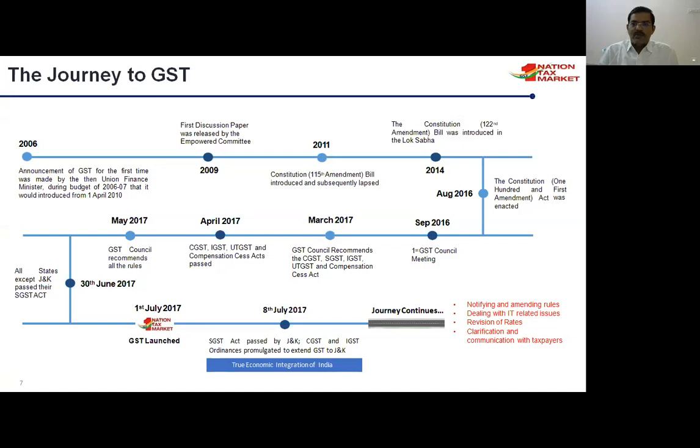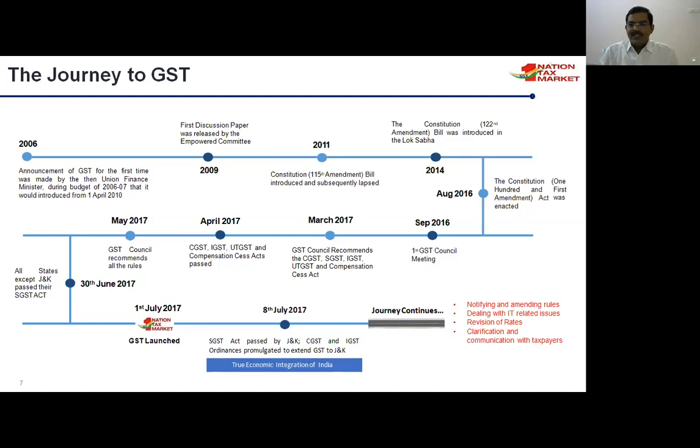The Constitution Amendment Bill was introduced in the Lok Sabha in 2014 under the new leadership of Prime Minister Narendra Modi Garu, replacing Prime Minister Manmohan Singh, and his team was ready to implement GST. It is an important bill for a country like our India, an emerging country. In 2016, the Constitution 101st Amendment was enacted.